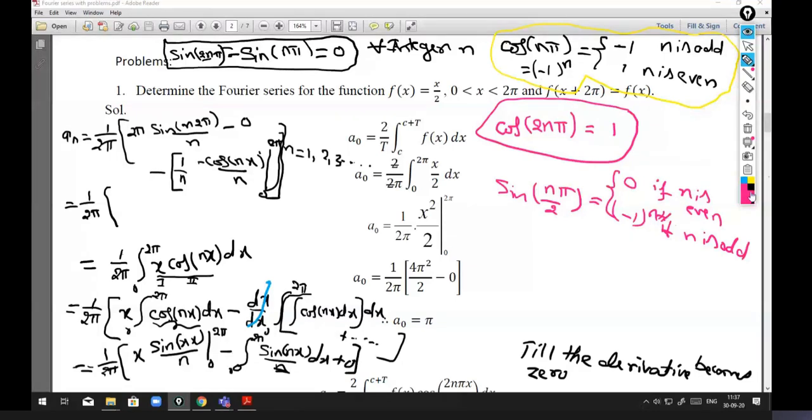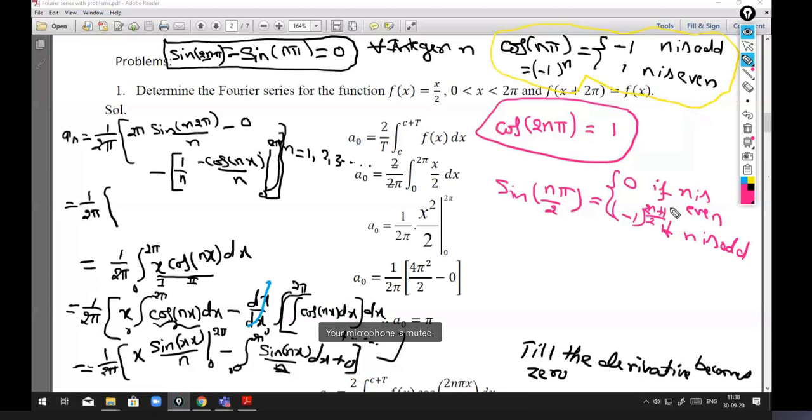So this is minus 1 power (n minus 1) by 2 for odd n. It is not always minus 1, it varies between minus 1 and plus 1 for odd terms.